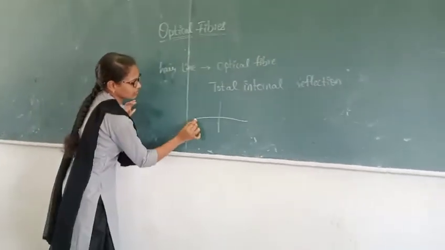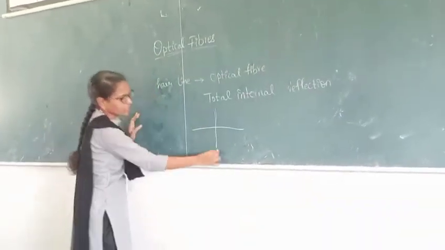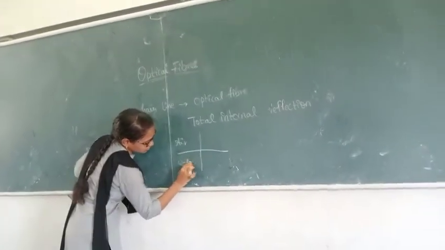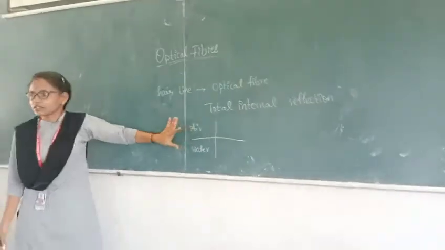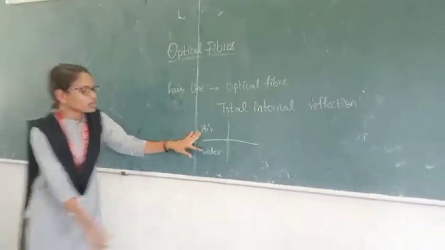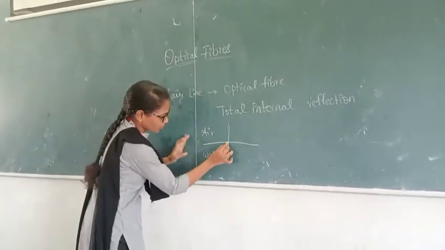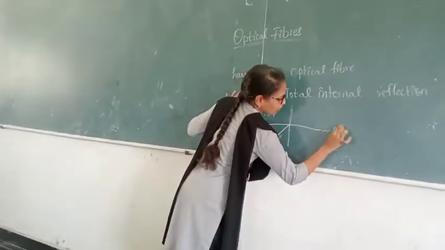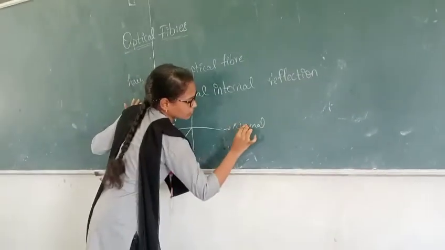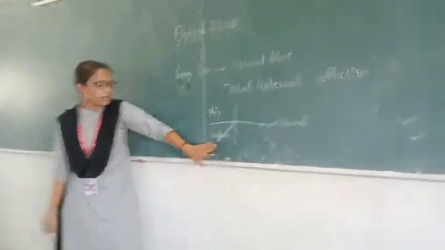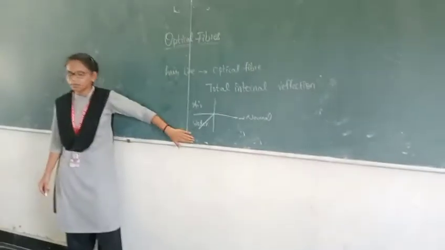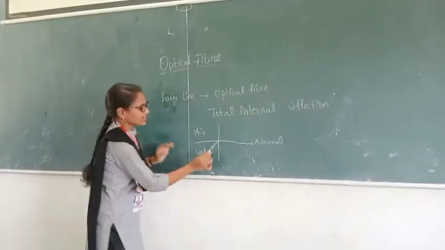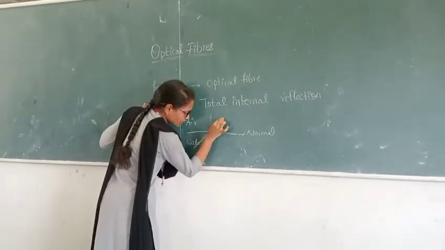If we consider the surface of two mediums, for example air and water, when a beam of light is passing from the denser to the rarer medium, it will go in this way.